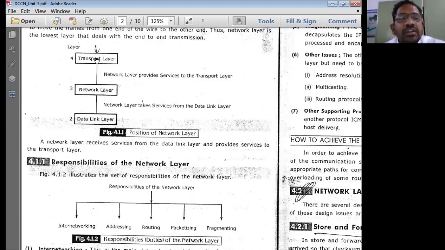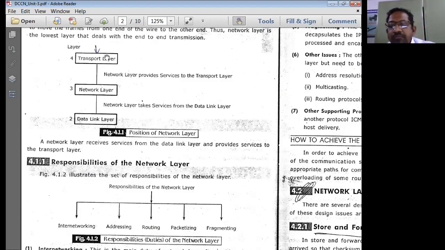The transport layer should provide services to the network layer, which should provide services to the data link layer. That means the reverse is also true. The data link layer should provide service to the network layer, which should provide service to the transport layer.